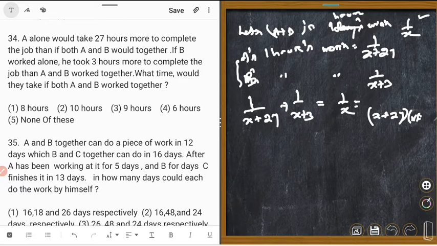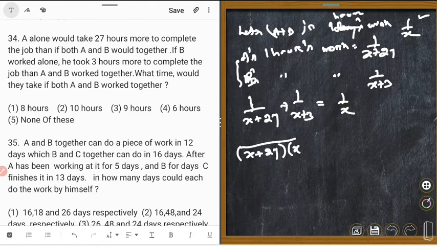x plus 3 plus x plus 27 upon x plus 27 into x plus 3 is equal to 1 upon x.